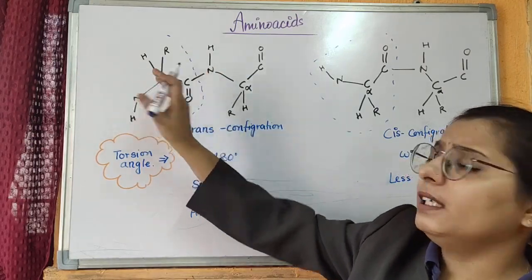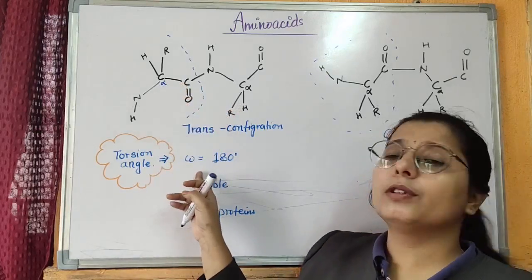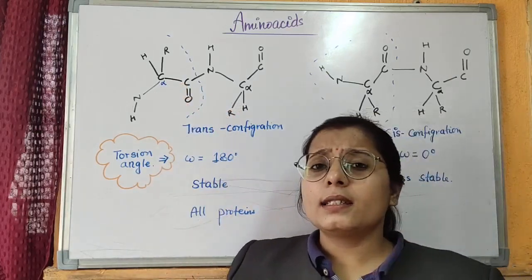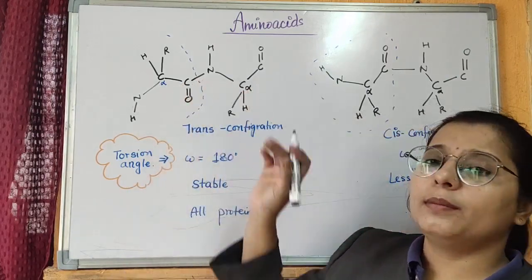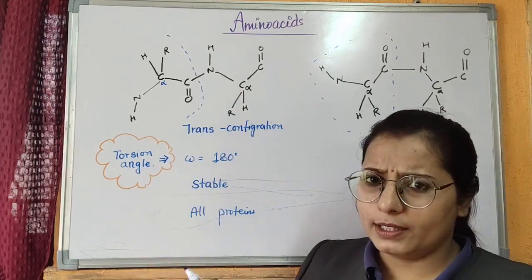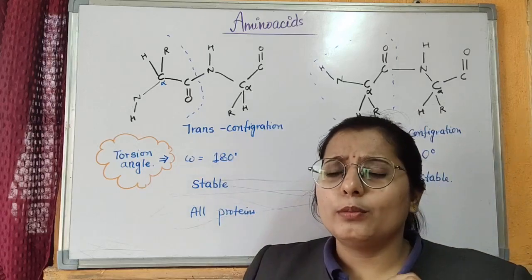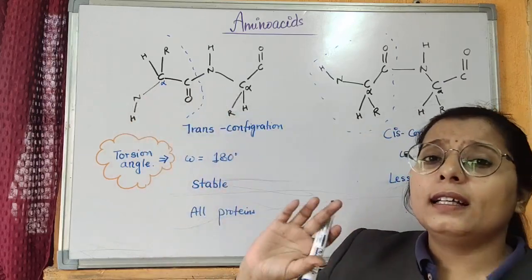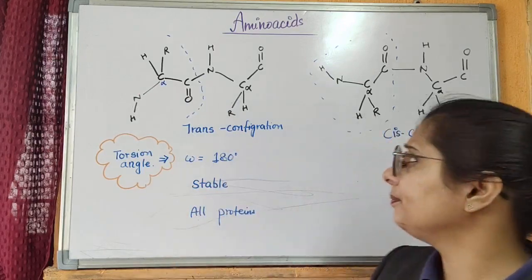They are arranged in a trans configuration in the opposite direction, and the torsion angle between them is 180 degrees. This trans configuration makes the amino acid more stable, and most of the proteins of our body are in this configuration. The most important point to remember is that the torsion angle between them, since they are in opposite directions, is 180 degrees.